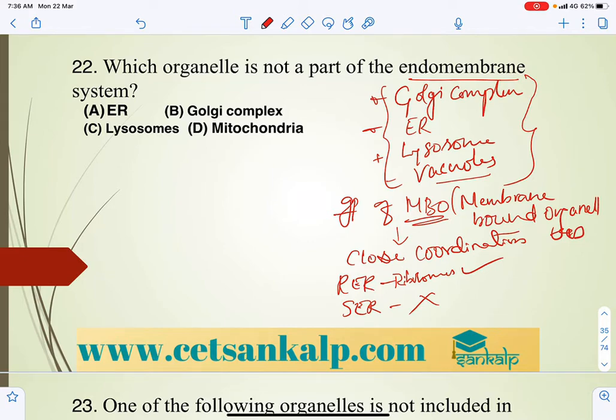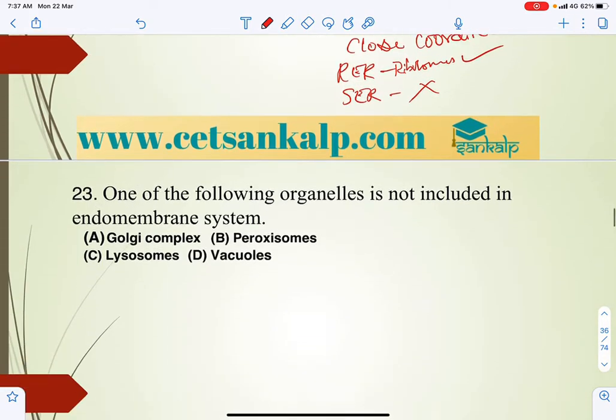Which organelle is not a part of the endomembrane system? Endoplasmic reticulum, Golgi complex and lysosome are parts of it. But even though it is a membrane bound organelle, the mitochondria does not come under the endomembrane system.